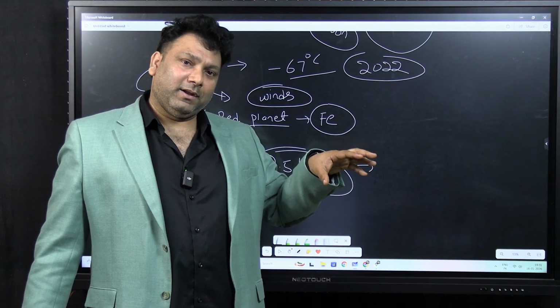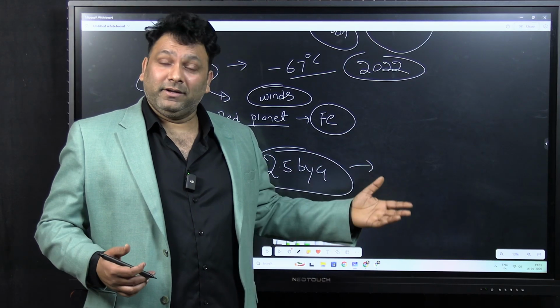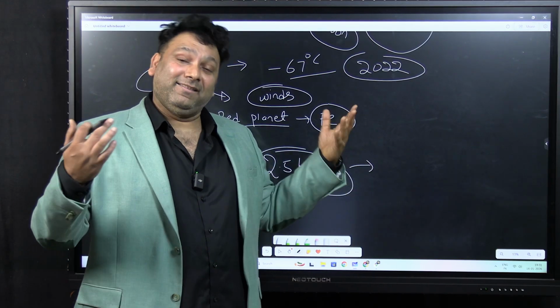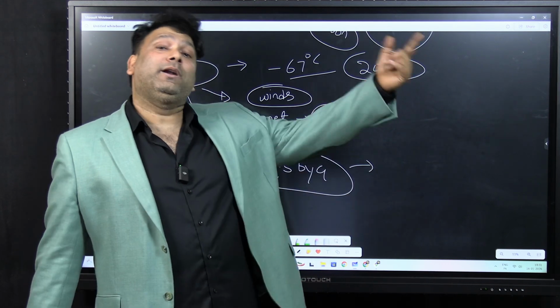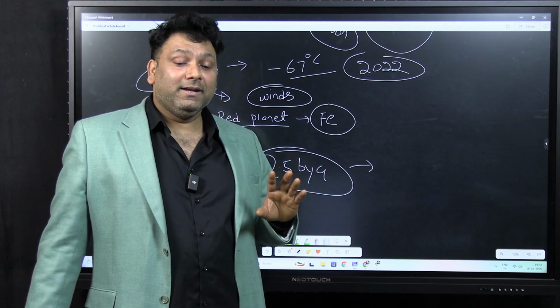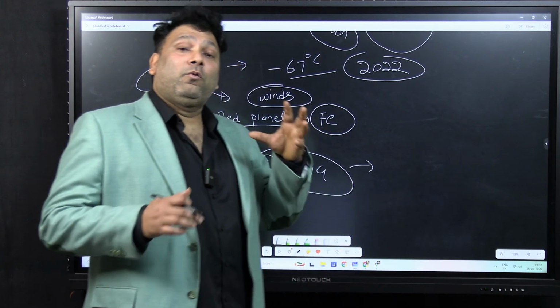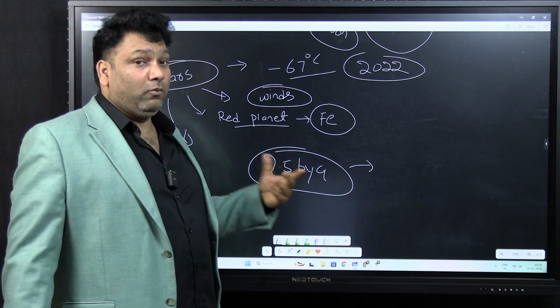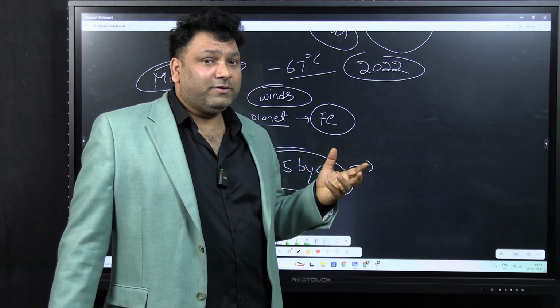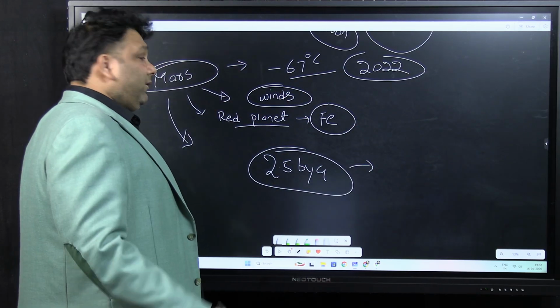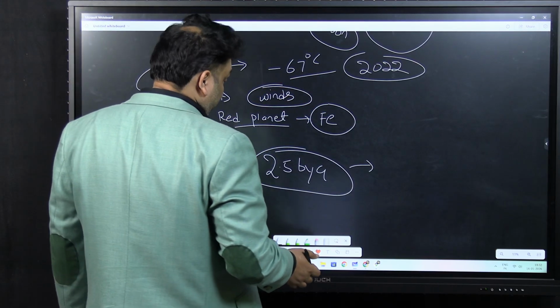So whatever deltas, U-shaped valleys, canyons, etc., which are there on the earth, you'll find on Mars also, because once upon a time it was just like the earth. But now the core has been cooled. When you don't have a liquid core, it will be having almost zero magnetic field. So these are some of the important points about the Mars.